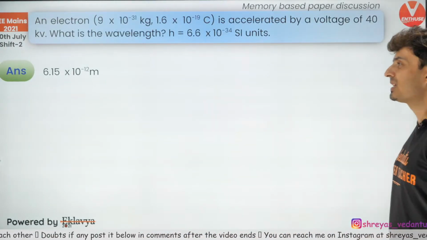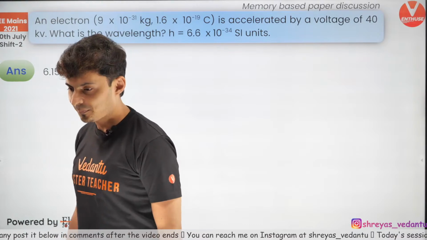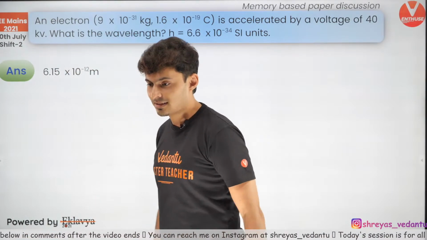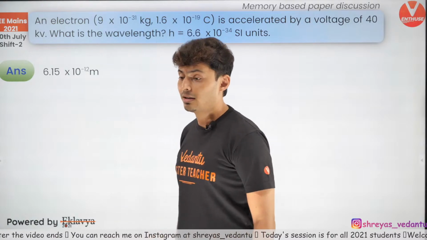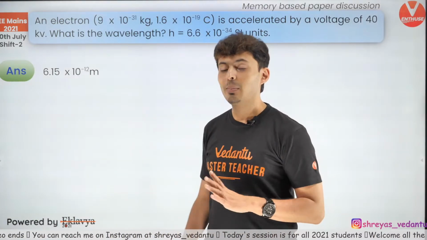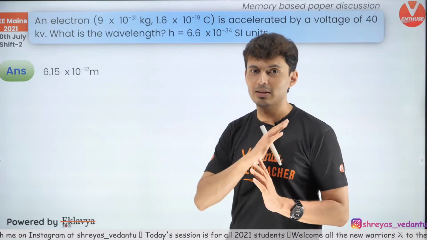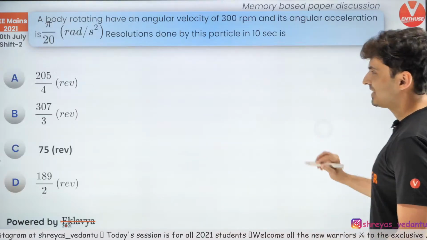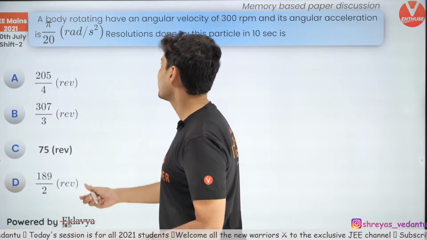And yeah, the answer should be 6.15 into 10 to the power minus 12. Okay. This was there in NCERT. Wow. No, Shivani, this is not the Pathfinder book. Pathfinder is the name of the series. It has got nothing to do with the book called Pathfinder. So don't get confused. This is a name. Just a matter of probably luck or coincidence.